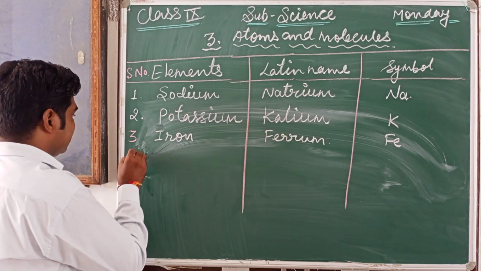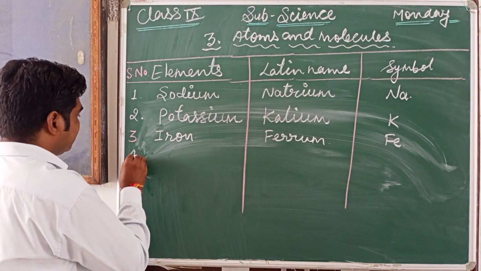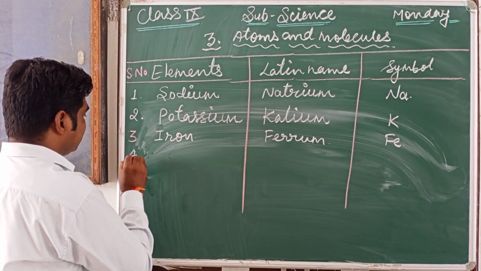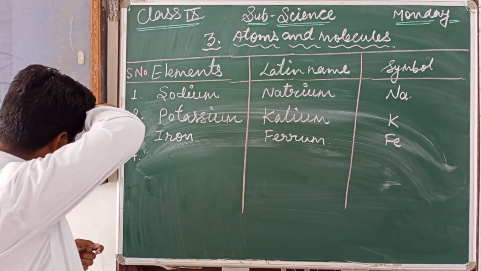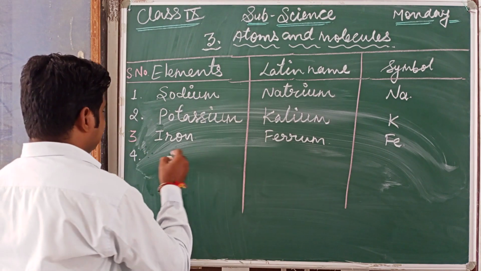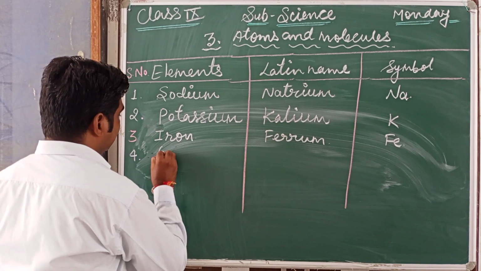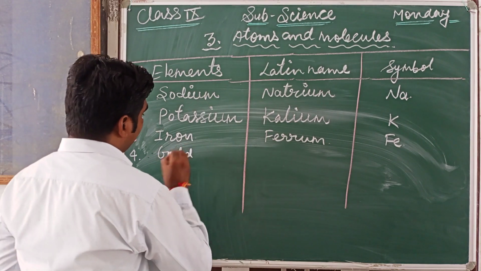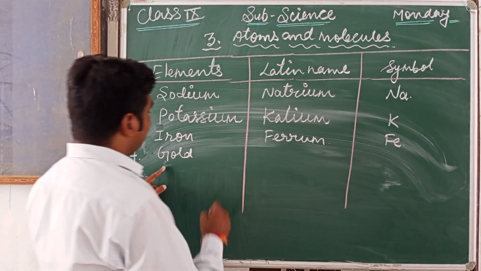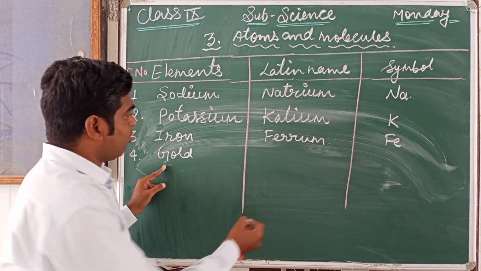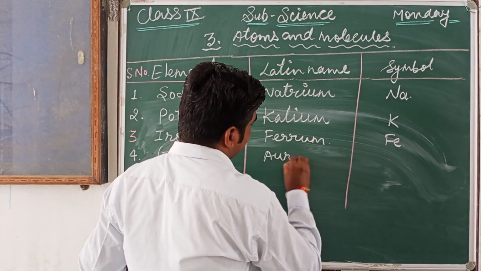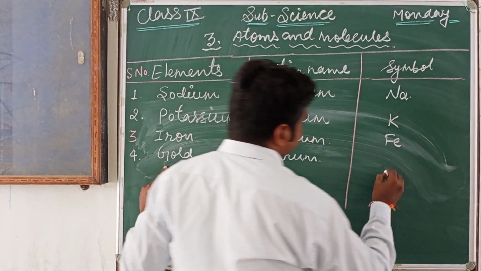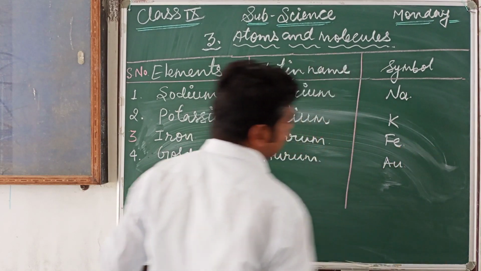Now the fourth one is gold. The Latin name of gold is aurum. So the symbol is Au.